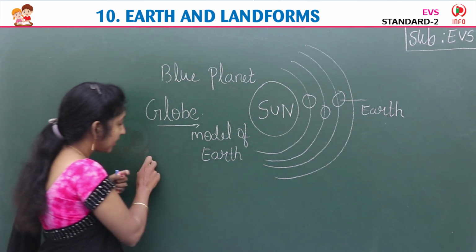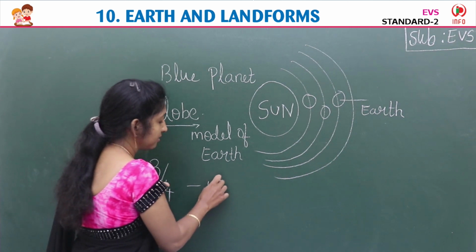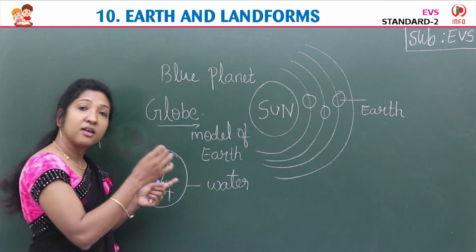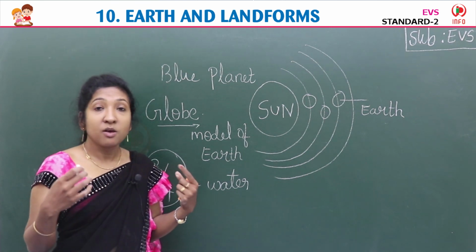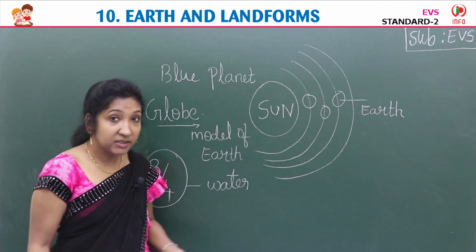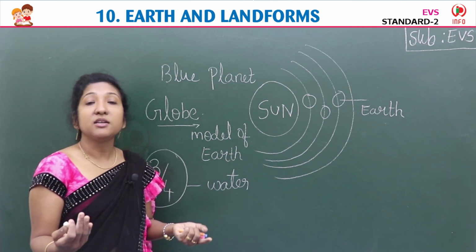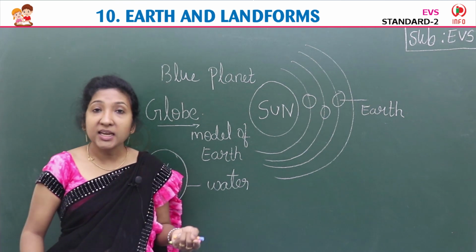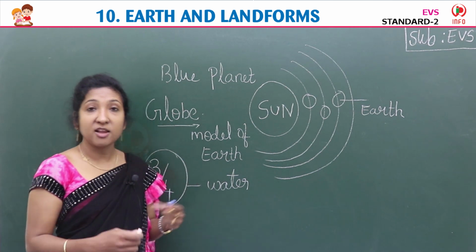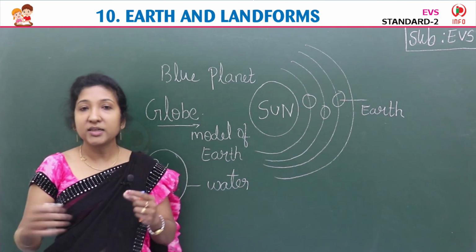Or we say 3/4 of the Earth is covered with water. Means most of the portion of the Earth covered with water. And it is very important for us, water, isn't it? We need water. Animals need water to live. Plants need water to live. We human beings need water to live. All living things need water to live. So it is very essential for us.